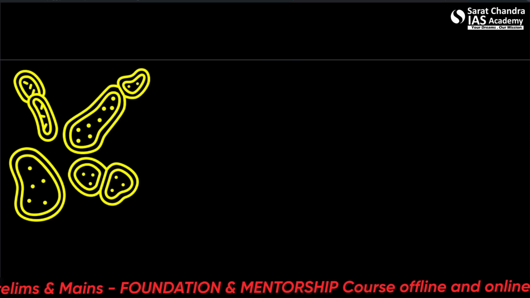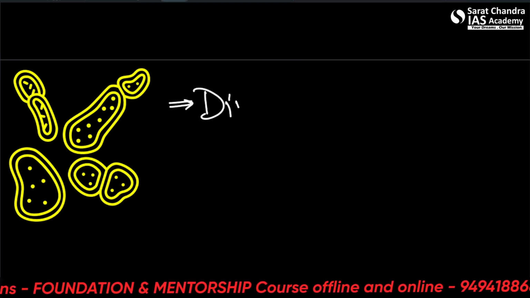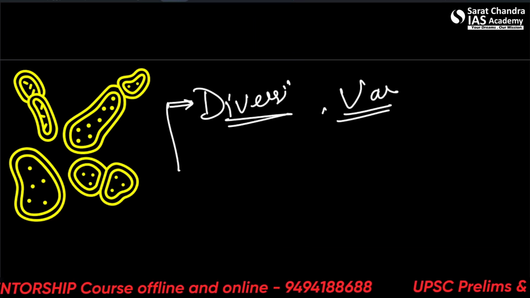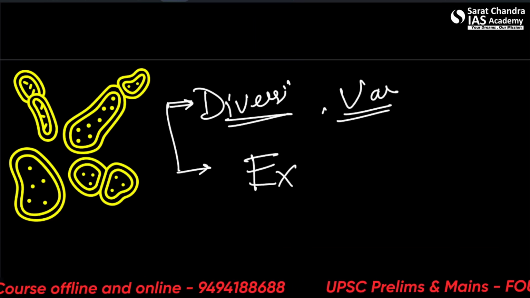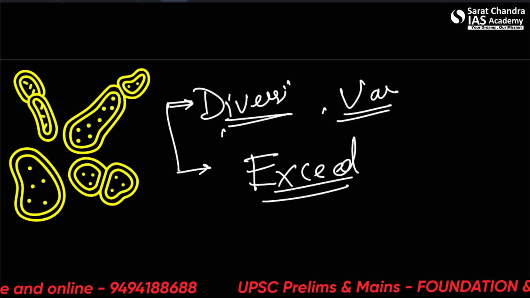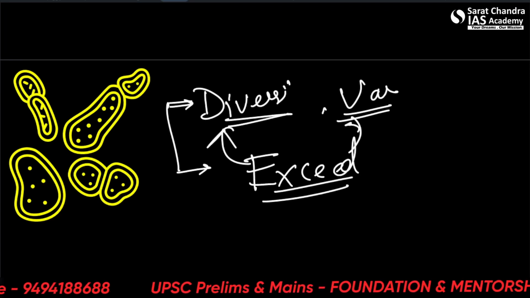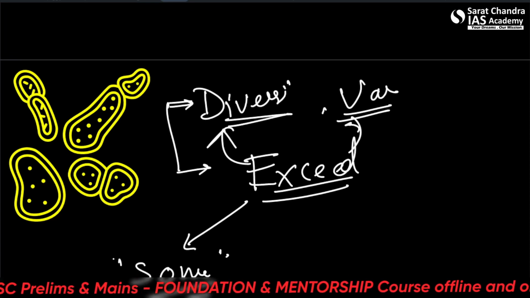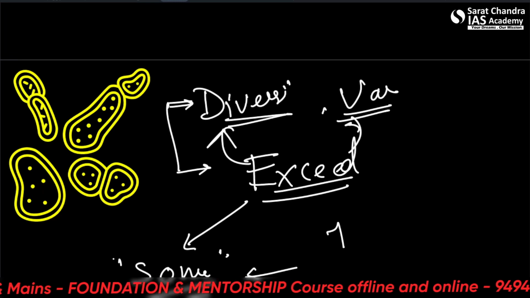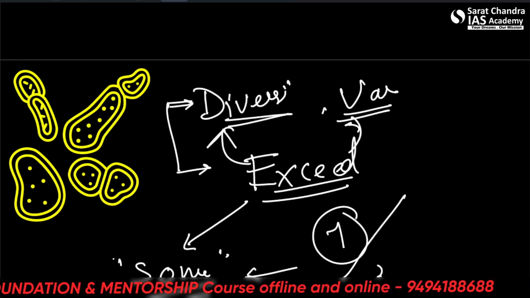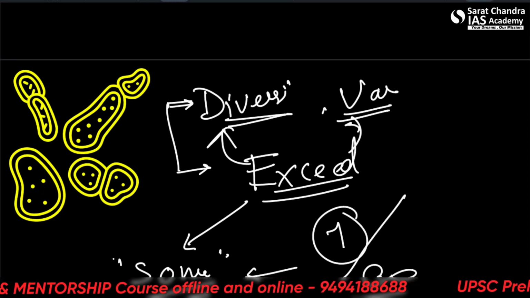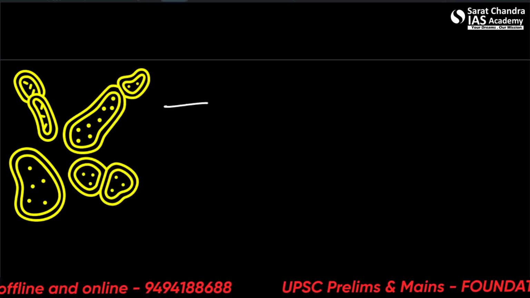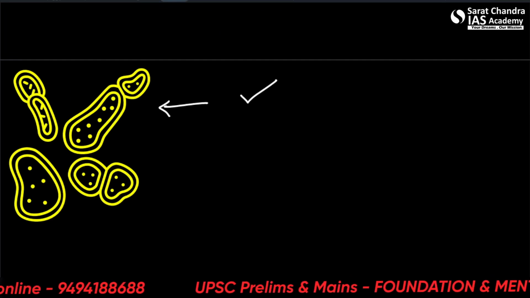Okay, one more thing, the variety and the diversity of the microorganisms far exceed any other diversity present on the earth. So when we talk about "some", it means one, even one in any infinite number of diversity the microorganisms have in this world. So even if one of them displays this property, then it will make our statement correct.